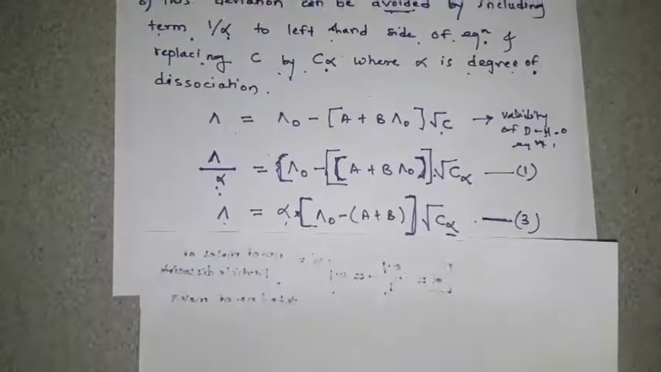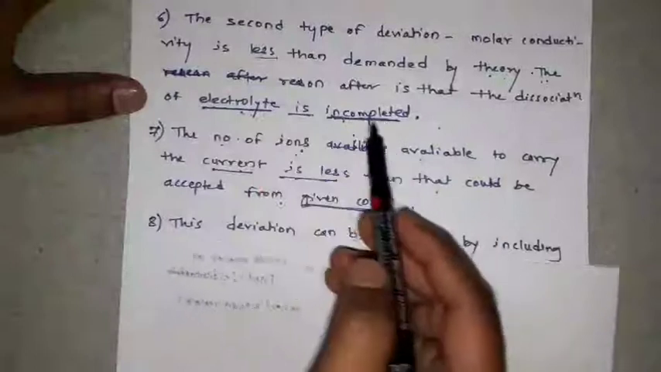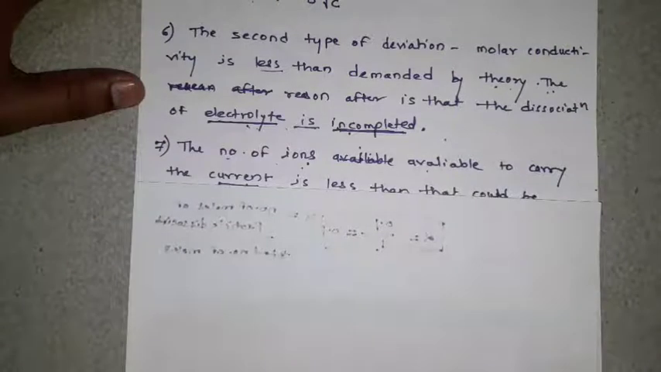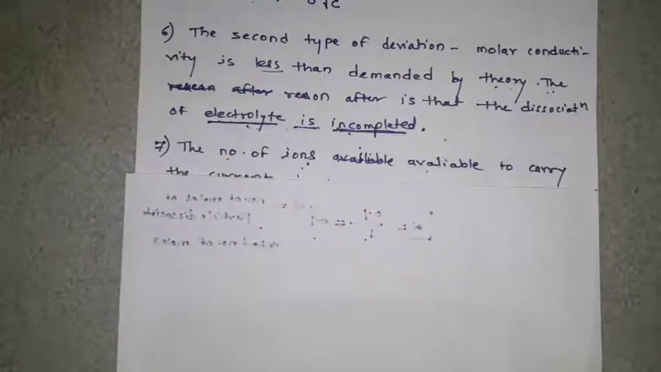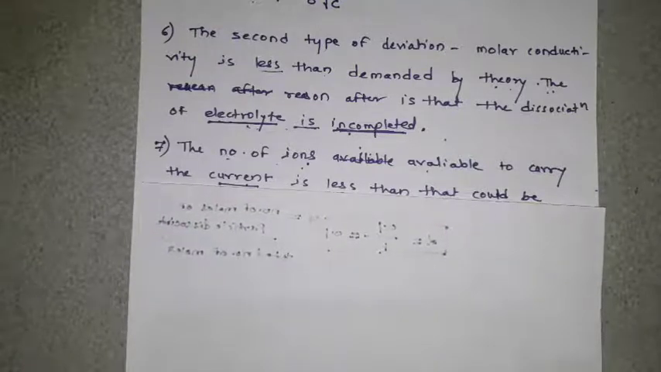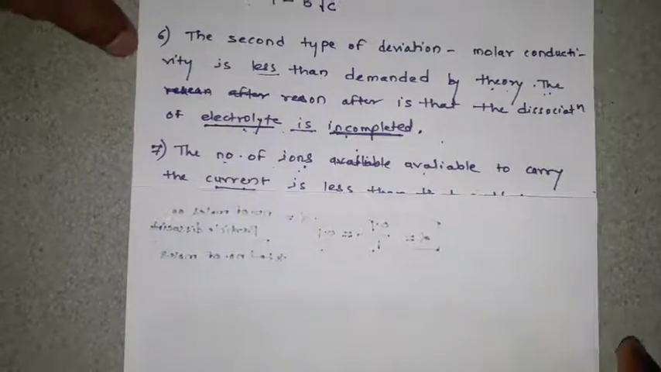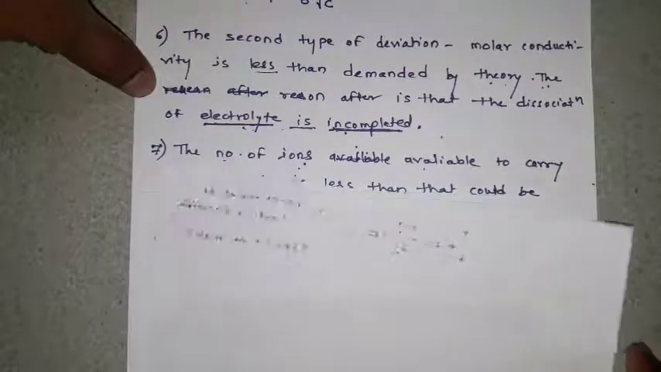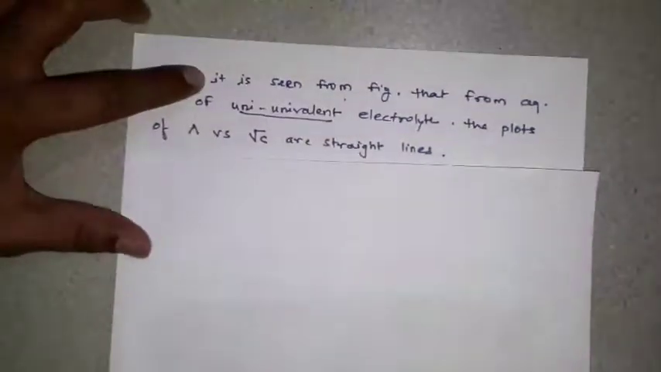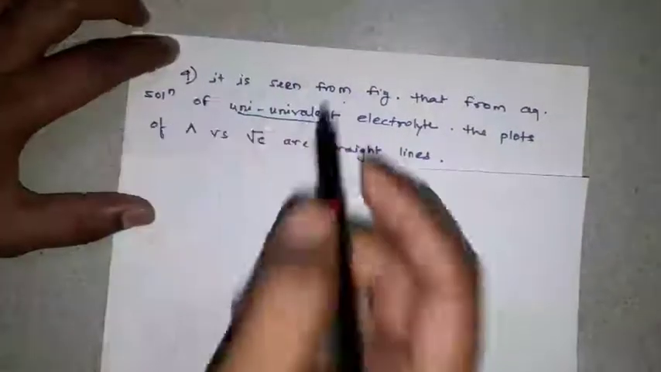Okay, so this is how to minimize the second deviation, which is because of incomplete dissociation of the electrolyte in solution. This incomplete dissociation is minimized by inserting the term alpha, that is 1 by alpha, and instead of C you can write C alpha in the validity of the DHO equation.